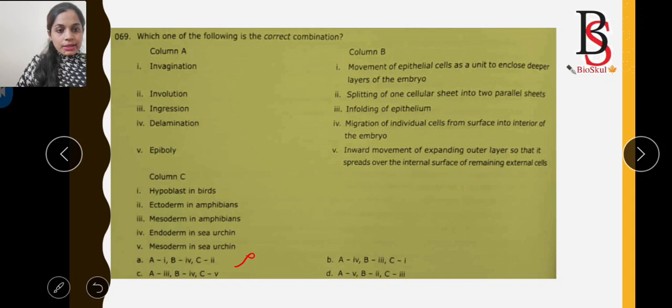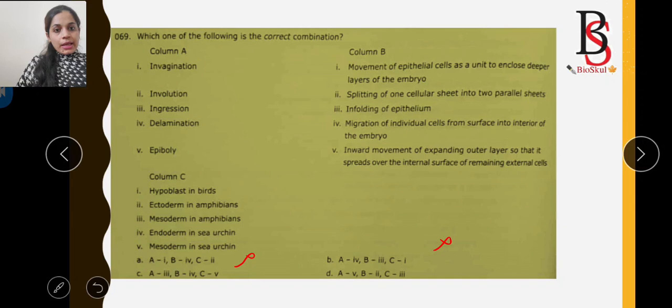Then let's see option B. A equals IV. A-IV is delamination. B-3 is the enfolding of epithelium. Delamination is not the enfolding of epithelium. What is delamination? Delamination is the splitting of one cellular sheet into two parallel sheets. So option B is also the wrong answer.